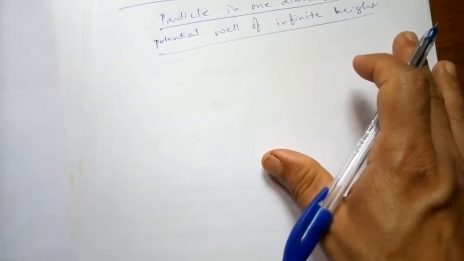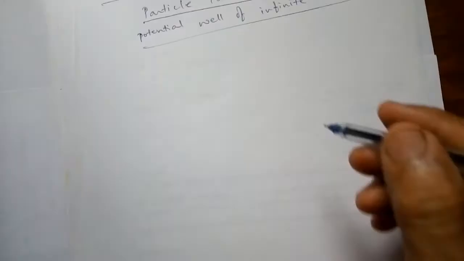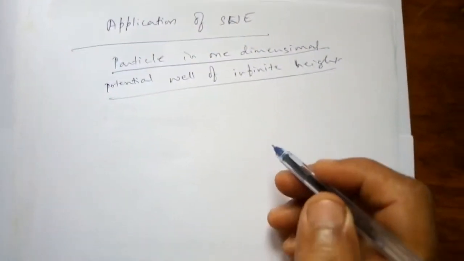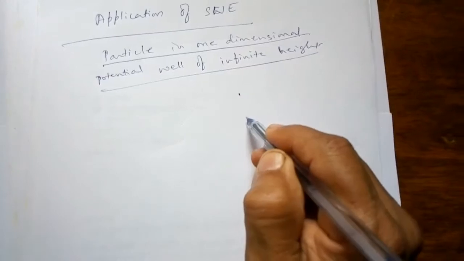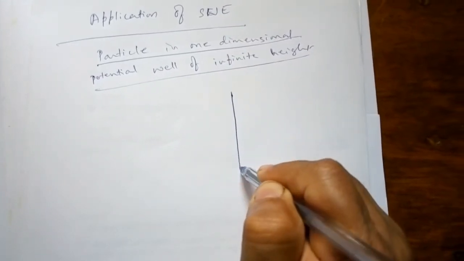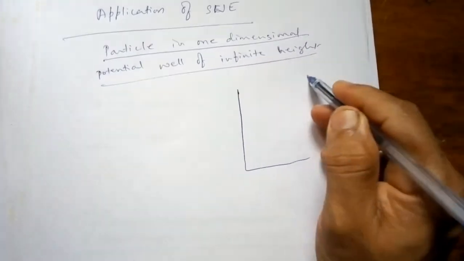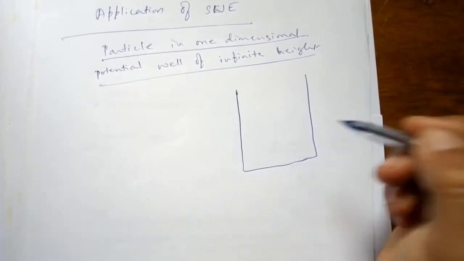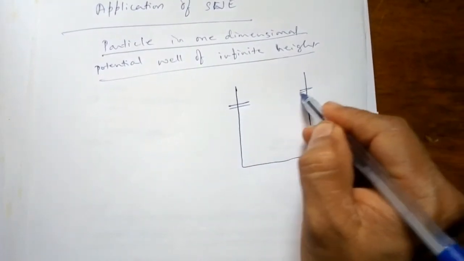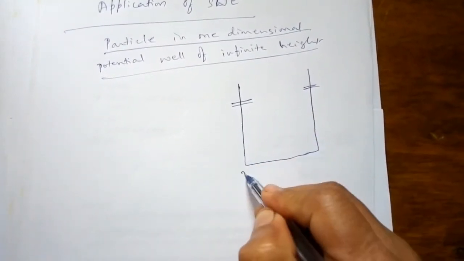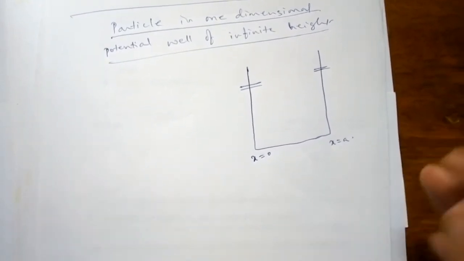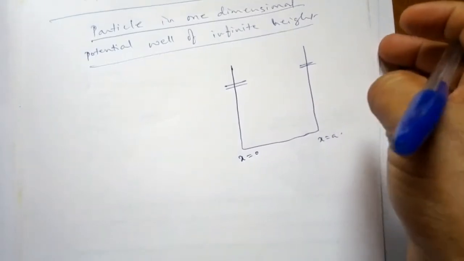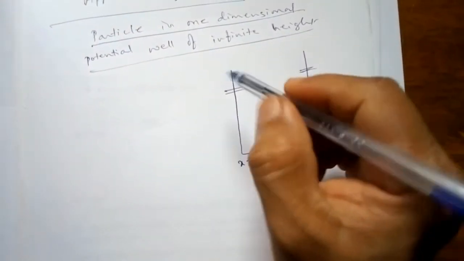So let us consider a particle in a box. Let us say the particle is confined, starting at x equal to 0. Let A be the width of the potential well.